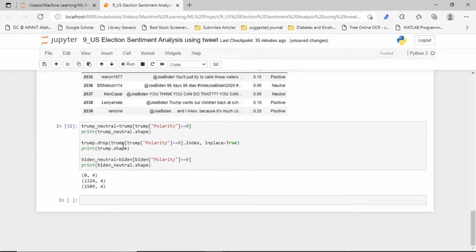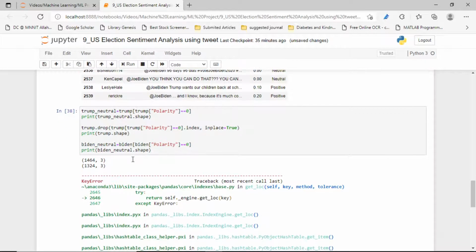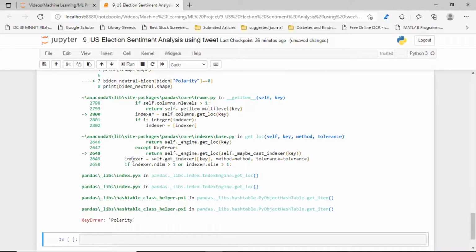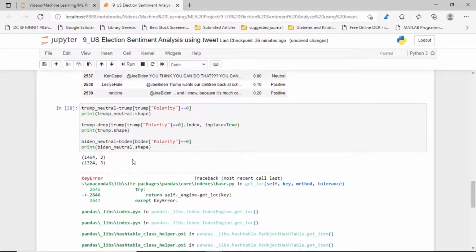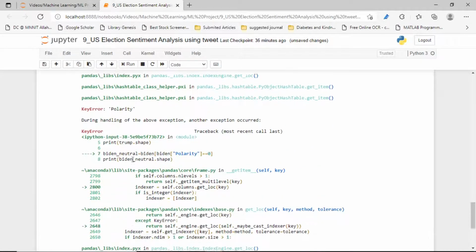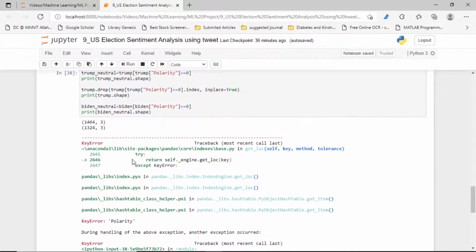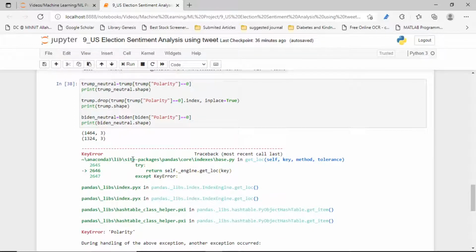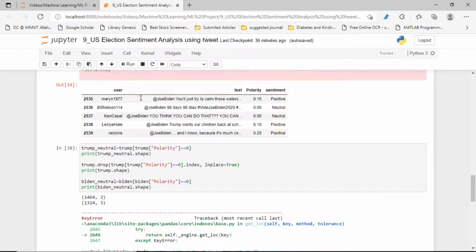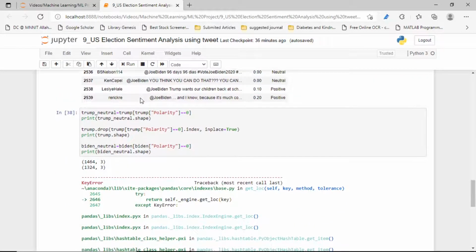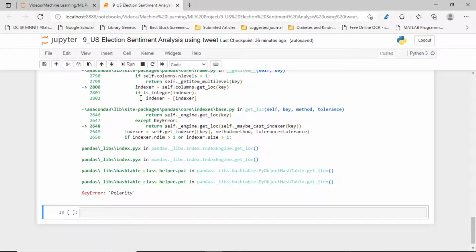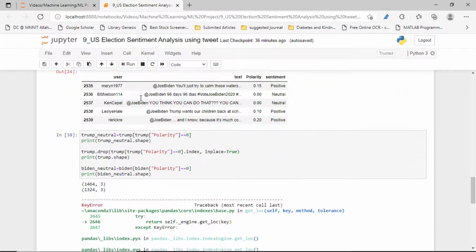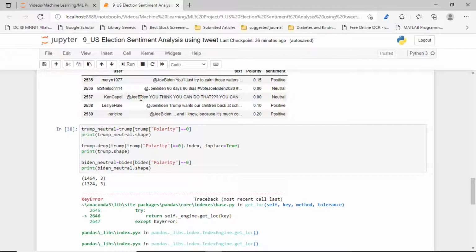Yes, this is the tail. Now let's run it. What error is shown? Key error polarity. Let's see what happened.